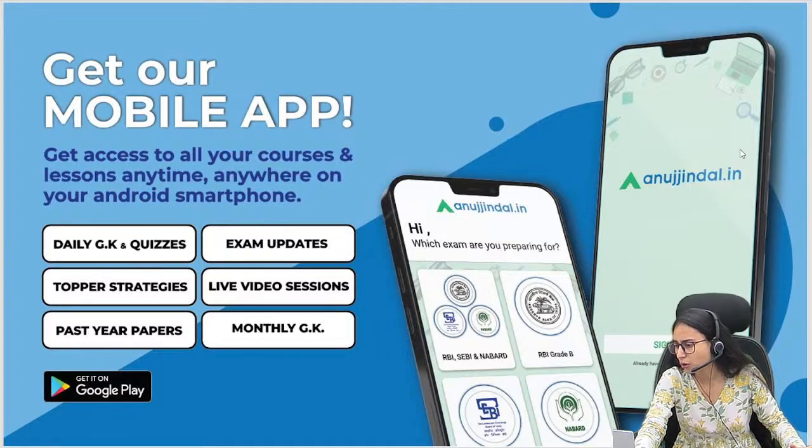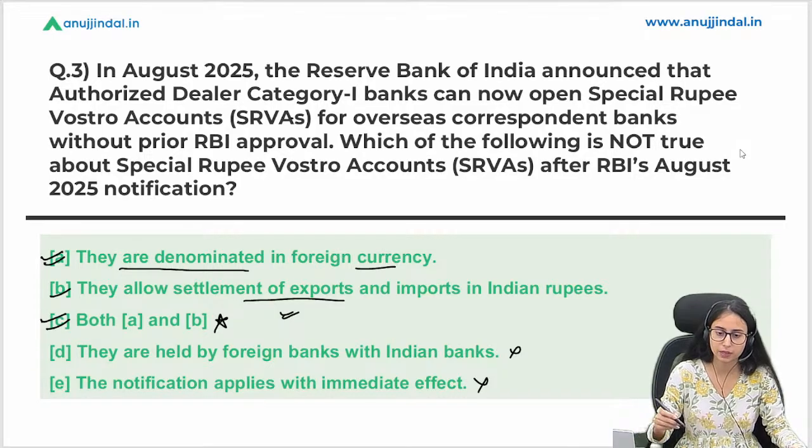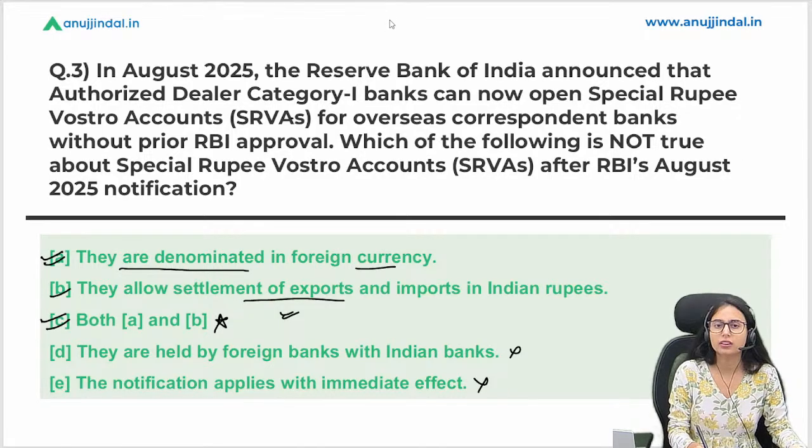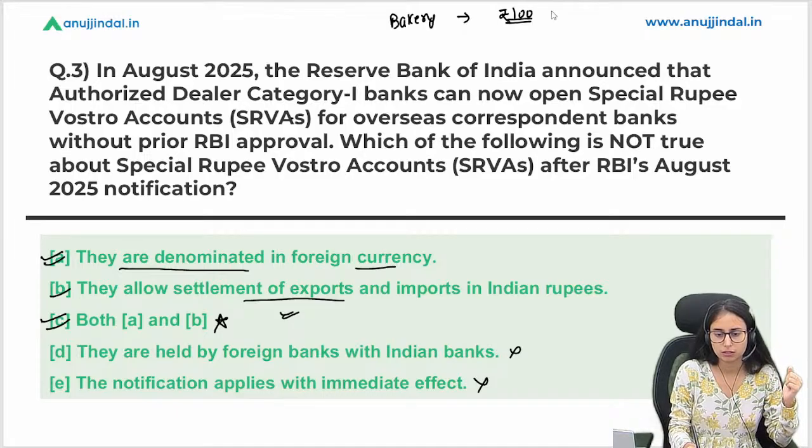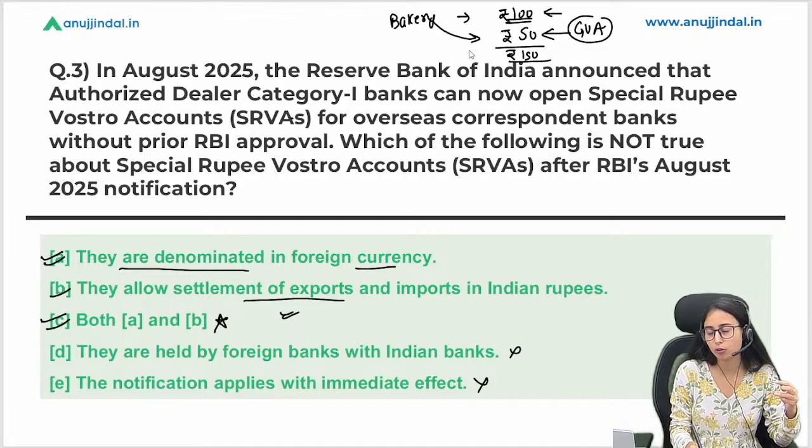What is the meaning of gross value added? This is a very basic thing. Let's understand this with the help of an example. Suppose there is a bakery. They got some raw material, like flour and eggs, in order to bake a cake. They spend 100 rupees for that. Now, in order to make that cake, they added 50 rupees. So this 50 rupees is the gross value added that has been contributed by the bakery. So this is GVA for you.